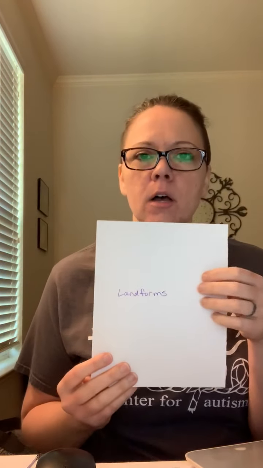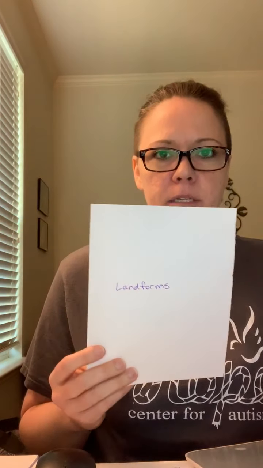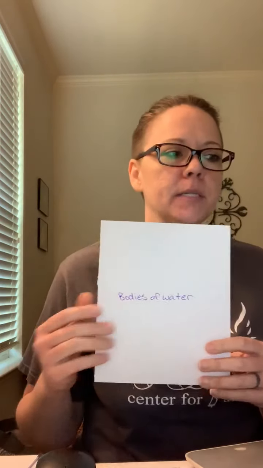So landforms are different kinds of land on the earth, okay? There are different types of land, like mountains, hills, valleys. We've talked about plateaus. Those are different types of landforms, okay? And on your other one, bodies of water are different kinds of water that's on earth. So that could be oceans, lakes, rivers, ponds. We've talked about some of those before, okay?